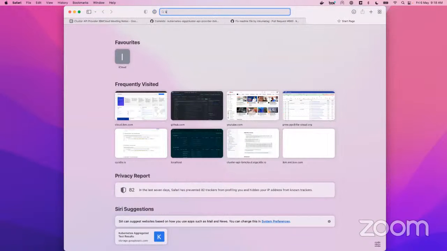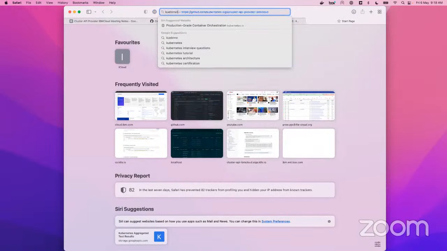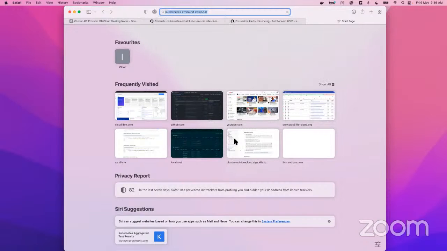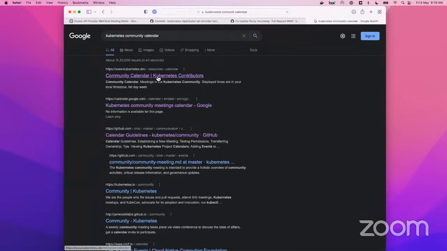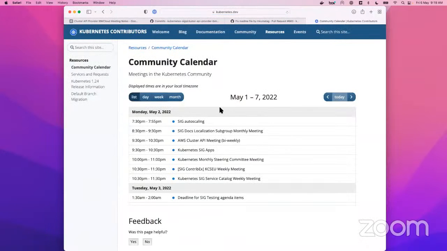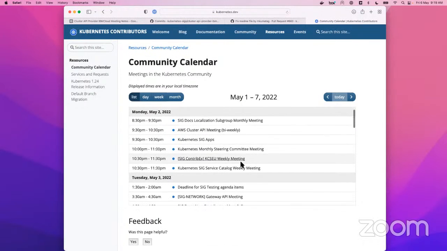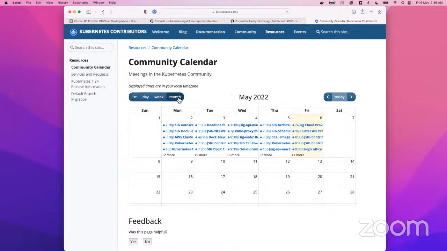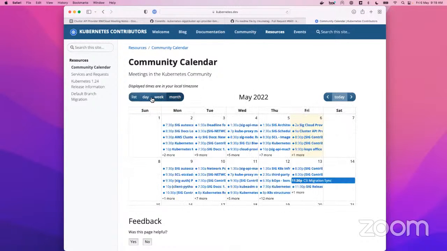What that means is, I added our meeting to the Kubernetes community calendar invite. This lists the entry for our meeting in the community calendar.